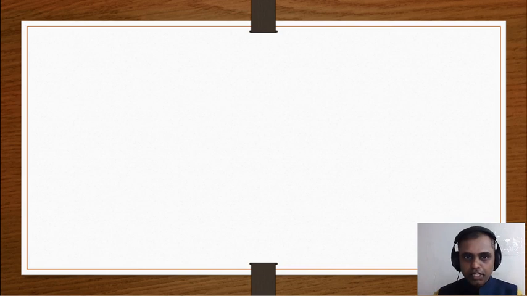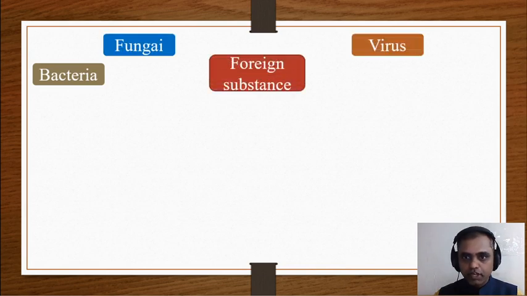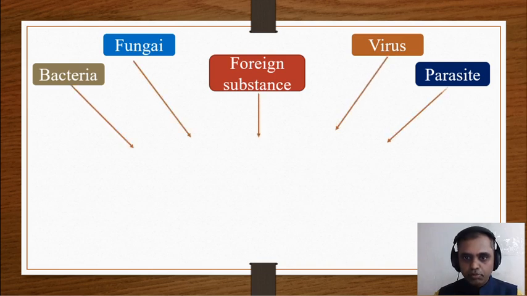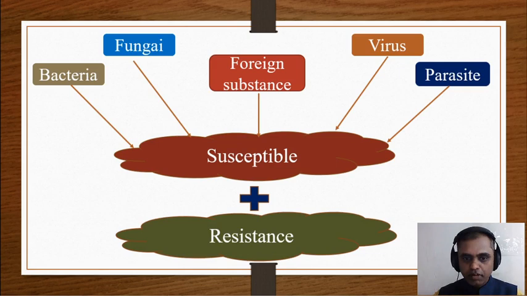Our environment contains a wide variety of pathogens such as bacteria, fungi, foreign substances, viruses and parasites. Those microorganisms always try to affect the human body to produce disease. But in reality, only a few people are susceptible to those organisms and another few people have resistance to those microorganisms.